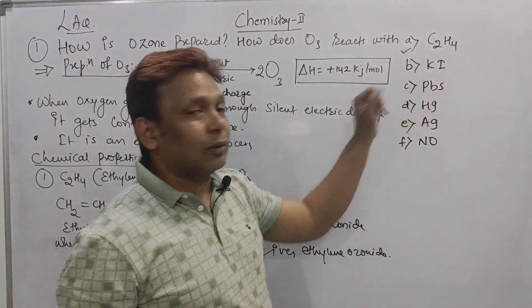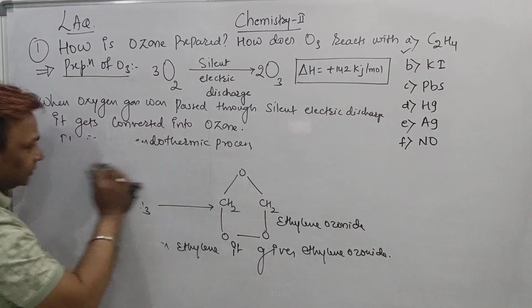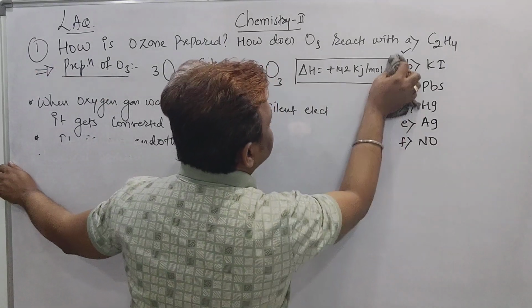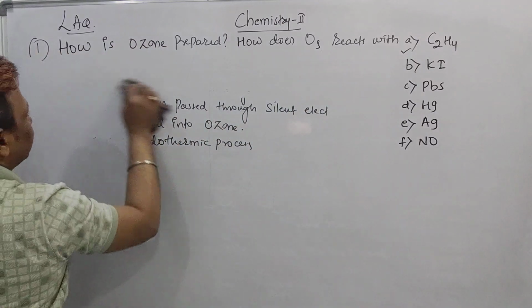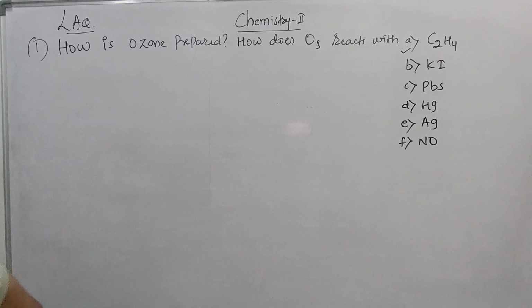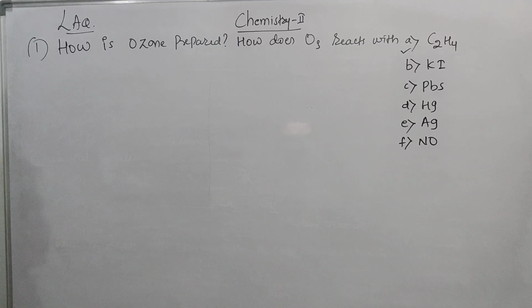Now we will go with the second property called KI. Reaction of ozone with KI. So I will take out this one. Now see here. Now second one, beta.